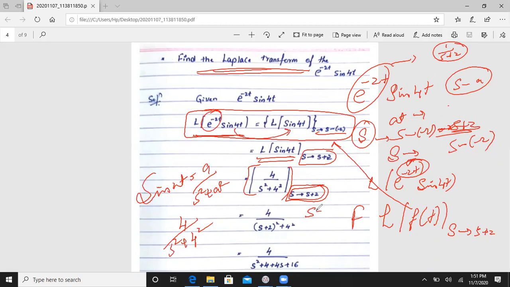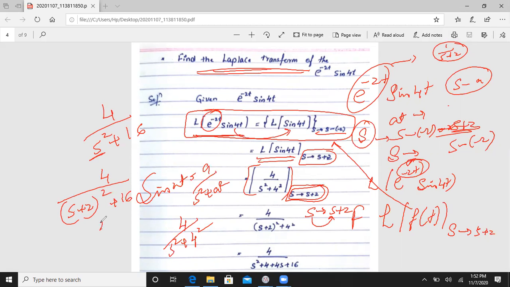So s tends to s plus 2, that is s minus of minus 2. Instead of writing s, we will write s plus 2 here. It means 4 divided by s plus 2 whole square plus 16.